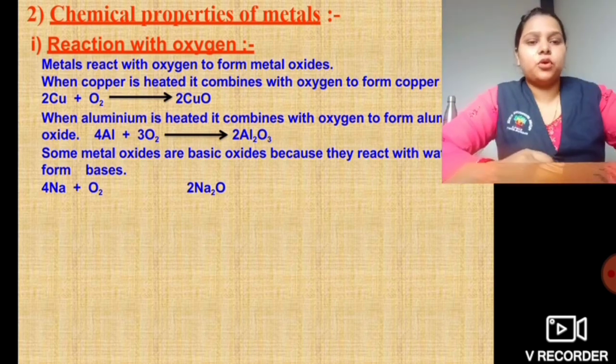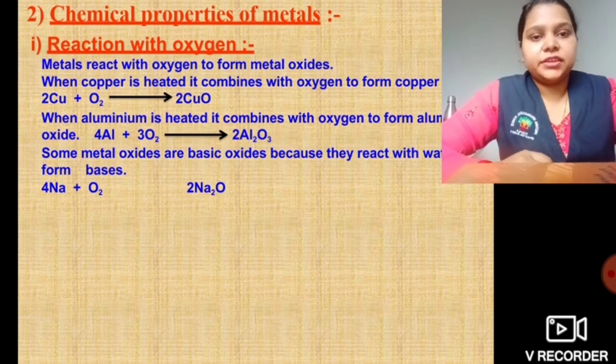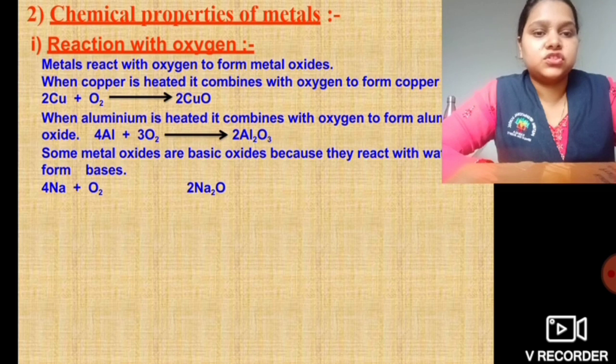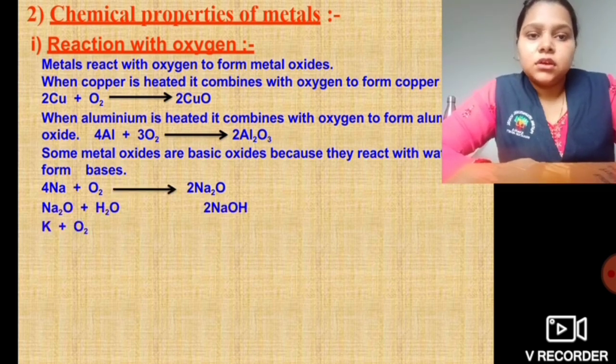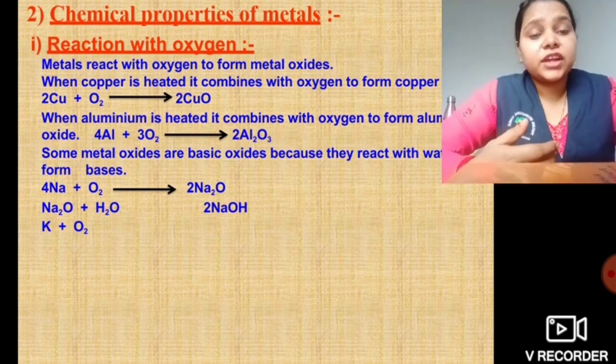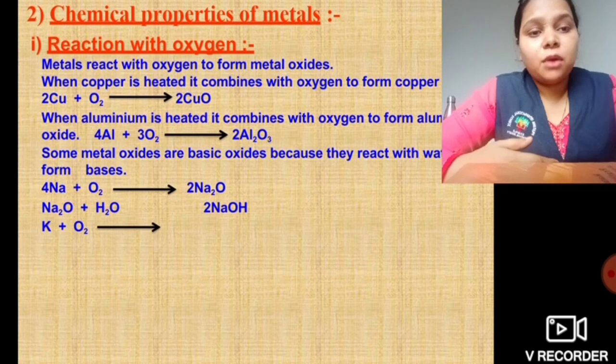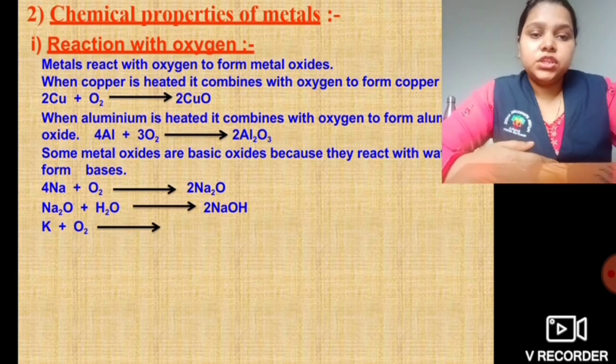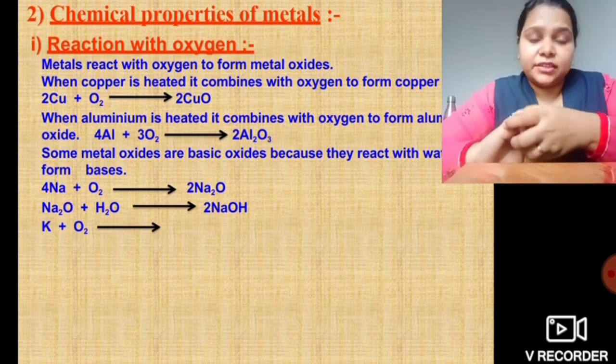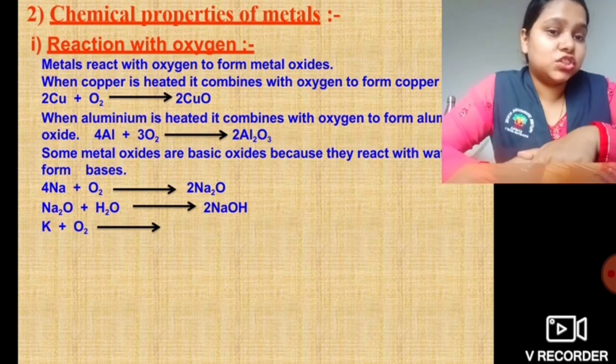So let us see one more example. 4Na, that is 4 quantity of sodium, when it reacts with oxygen, it forms sodium oxide. Similarly, this sodium oxide, when it reacts with water, forms NaOH. Now you tell me, K, that is potassium, when it reacts with oxygen, what will it form?